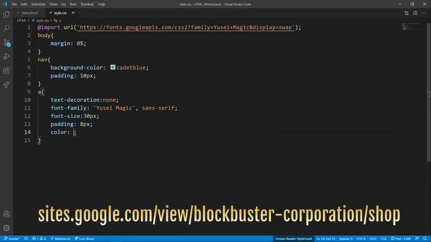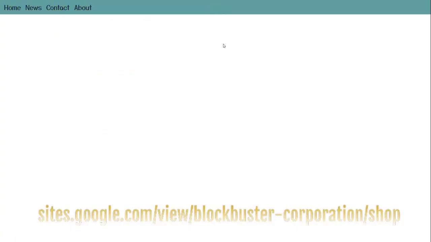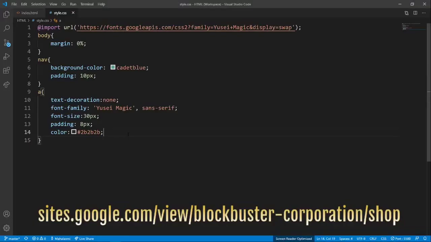It's just color. So I want it to be this nice gray color that we have on the logo, and it looks pretty good now. It's just links.